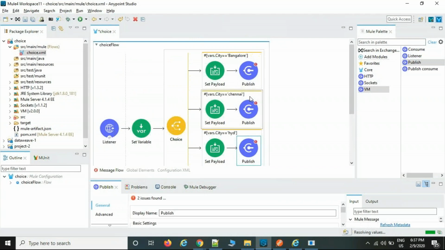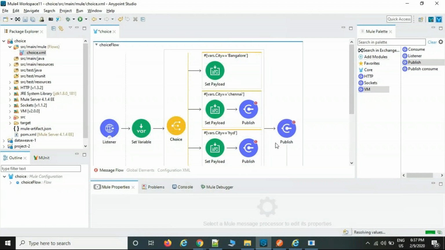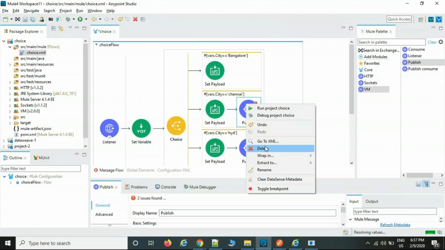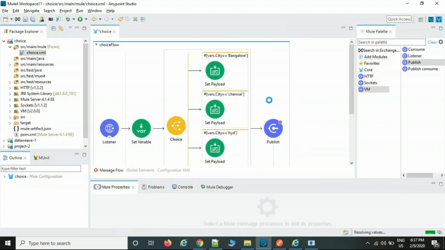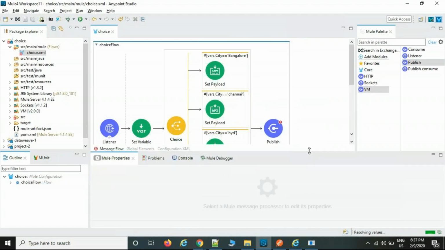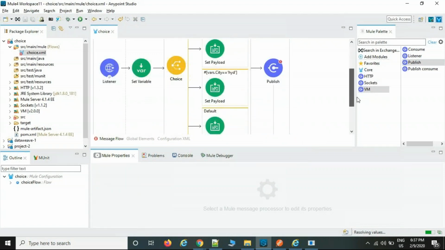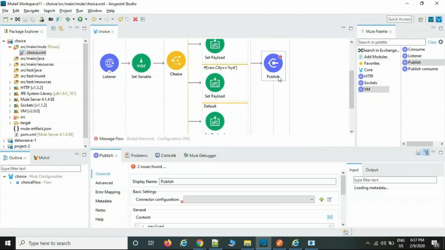Okay, currently 3 VM queues are required. If you keep it outside of the choice palette, only 1 VM queue is required. Okay, first we can create 1 VM queue. Now, if you create the queue, this is the publisher queue, and we can create the queue name.